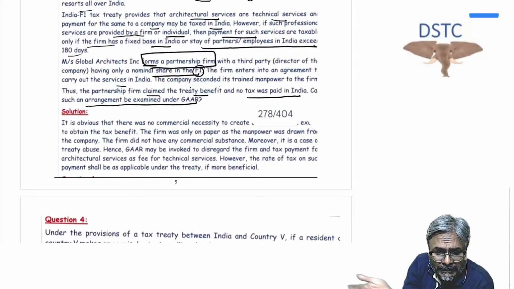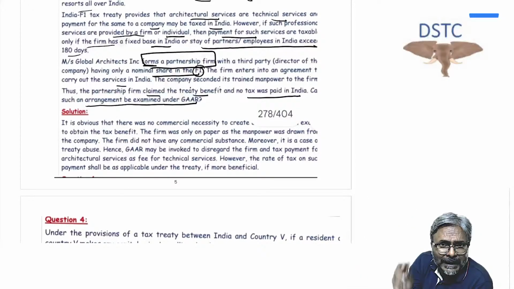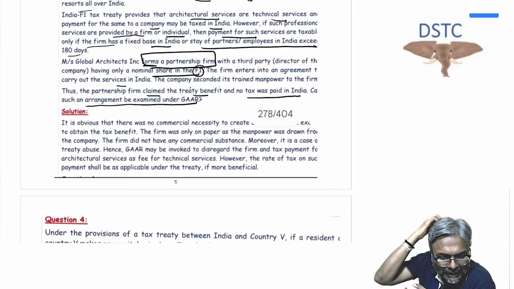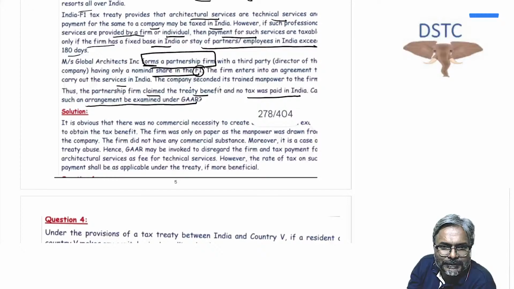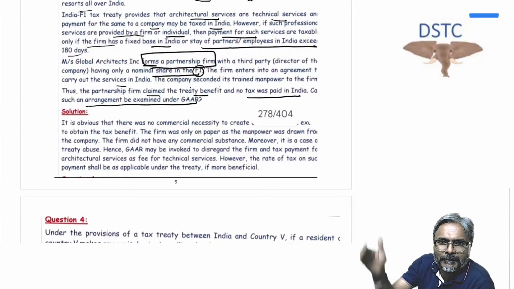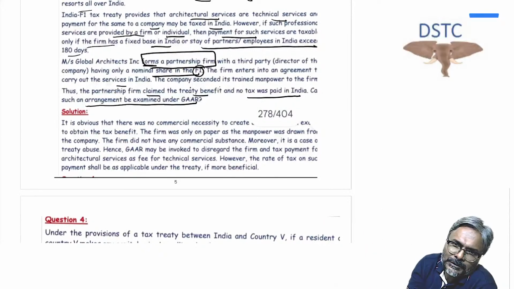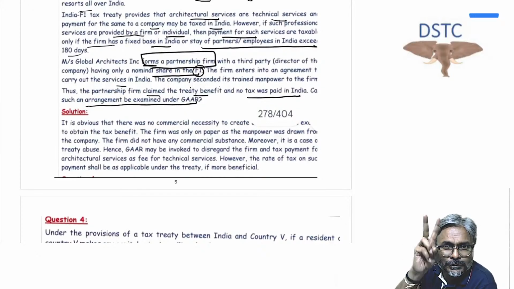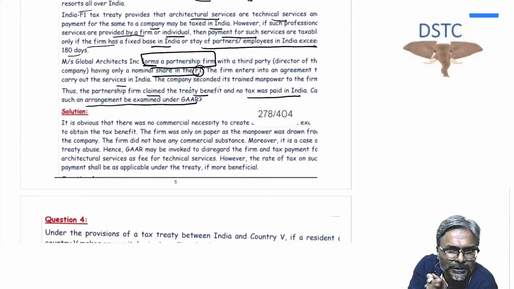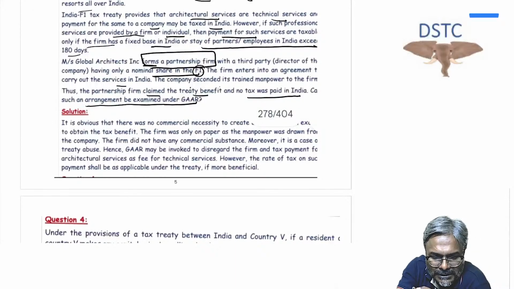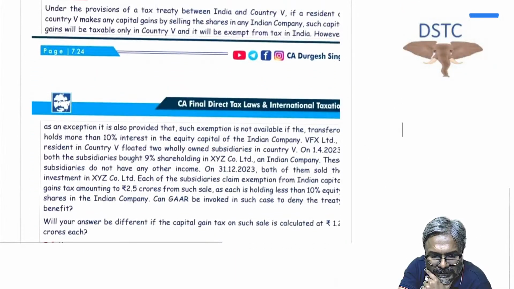And also, forming a partnership firm lacks a commercial substance. So there is absolutely no such thing in this context as far as the formation of the partnership firm is concerned, and therefore we will conclude that yes, the GAR provision will be invoked in this case. Is that point clear to all of you? So this is what you are going to say. Here we can use two tainted element tests, which are misuse or abuse of the provision, and the transaction lacking commercial substance. Coming to point number 4, students, over here.